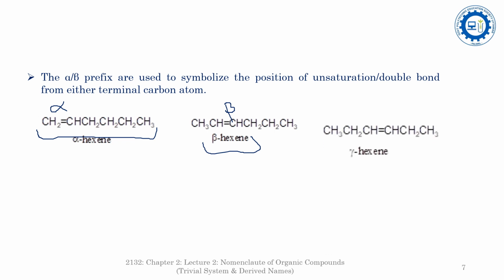See here, it is gamma-hexene. In gamma-hexene, the unsaturation in the carbon chain is at the third position from the terminal carbon atom, or at the gamma position. So it is named as gamma-hexene.